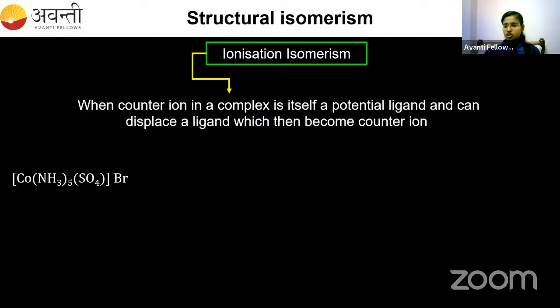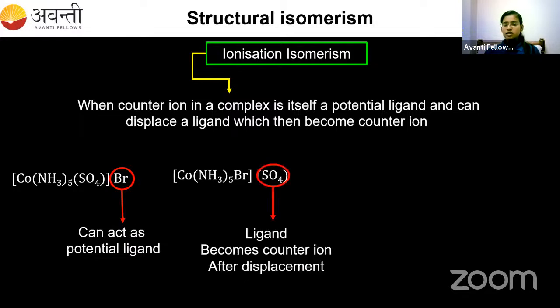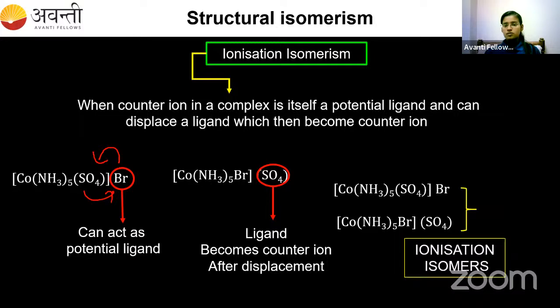Okay, so this is the complex. Here I have bromine outside the bracket, which can act as a potential ligand. So I can put this bromine inside and SO4 outside. If I put it like that, I will get another complex like this. Now this SO4 is a ligand and it becomes a counter ion after displacement. So what I have done, I have put this inside and put SO4 outside, and I have got another compound. This is the first compound, this is the second compound. These two compounds are examples of ionization isomers.